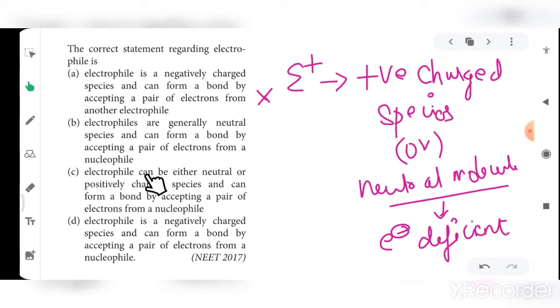And C, electrophile can be either neutral or positively charged species and can form a bond by accepting a pair of electrons from a nucleophile. So if you see these two options, what is an electrophile? It is a positively charged species or neutral molecule which is electron deficient in nature. So option C is correct. And if you see option D, it is given as a negatively charged species. So therefore it is wrong.